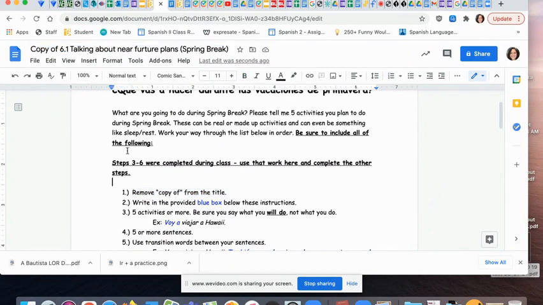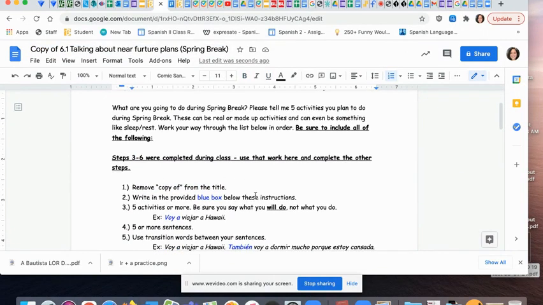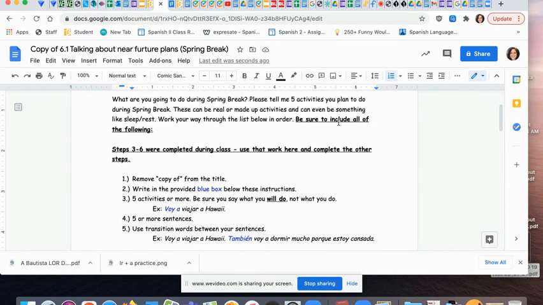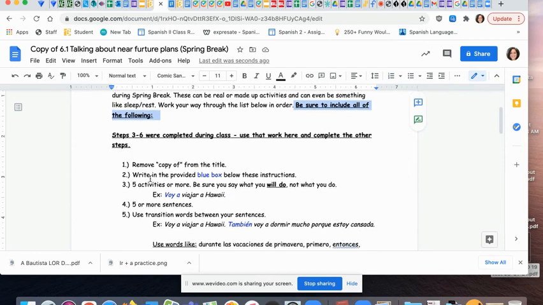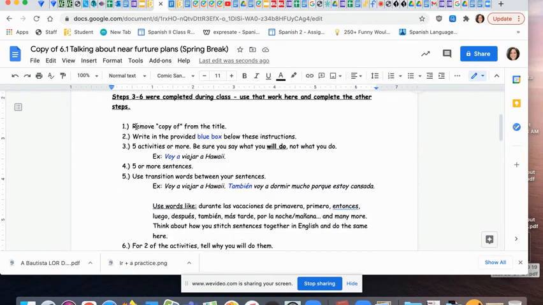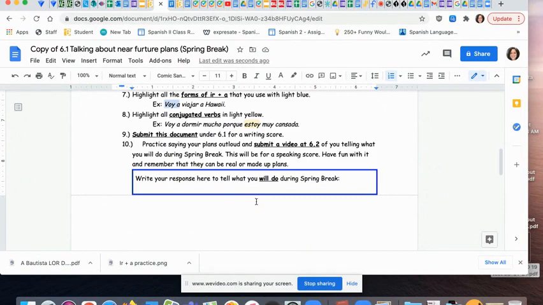And then we did steps 3 through 6 in class. So this is just a walkthrough for that again. You want to make sure you include all of the following things. So use this kind of like a checklist, and I would go in order. So you've removed copy of. Now we're going to write in the provided blue box below these instructions. So let's scroll down and find the blue box. Here's the blue box.